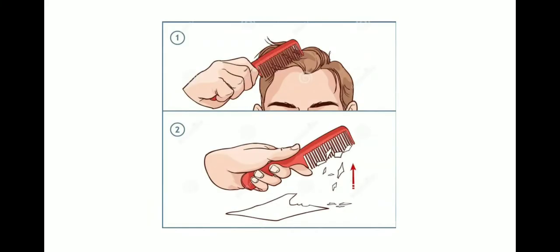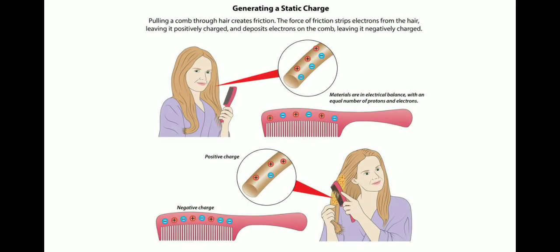The next example that we have already learned about is combing dry hair. When we use a neutral comb, that is a comb which has electrical balance with the same number of electrons and protons, then the hair out here also is electrically neutral. That means the number of electrons and number of protons are the same.